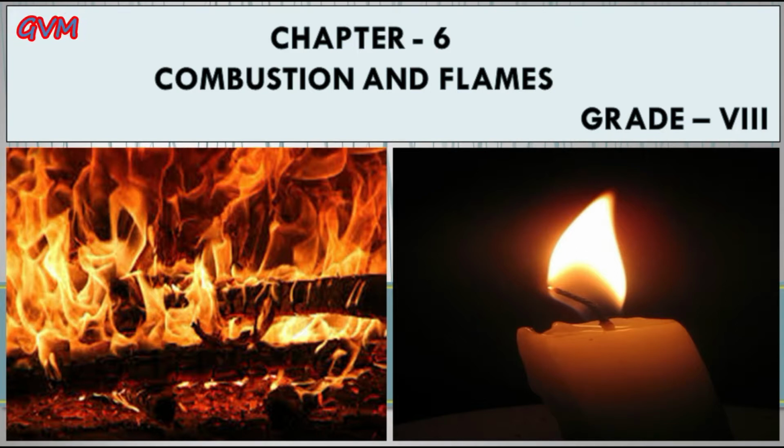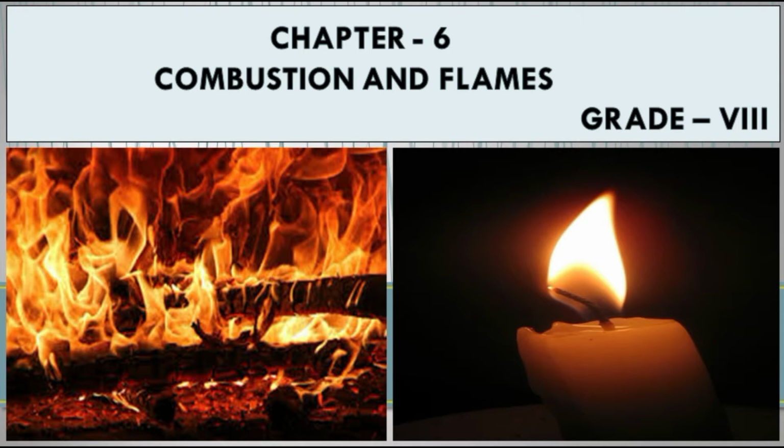Students, the materials such as wood, coke, LPG, petrol, diesel, natural gas have one property in common, and that is they all produce heat on burning, which is then put into different uses. Furthermore, some materials on burning produce flame and some do not.